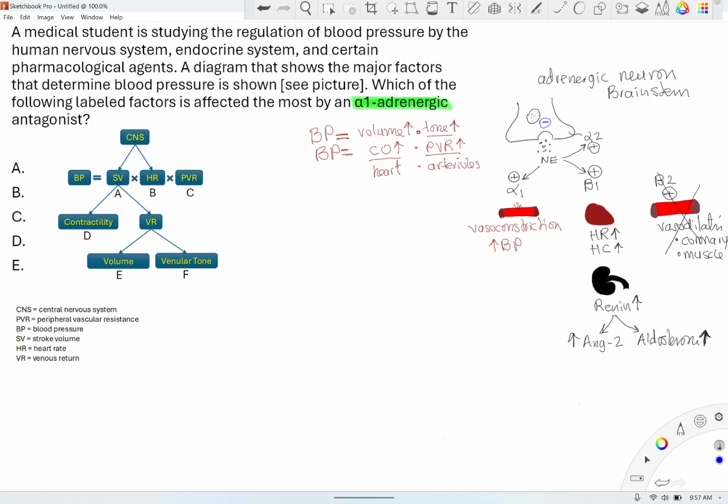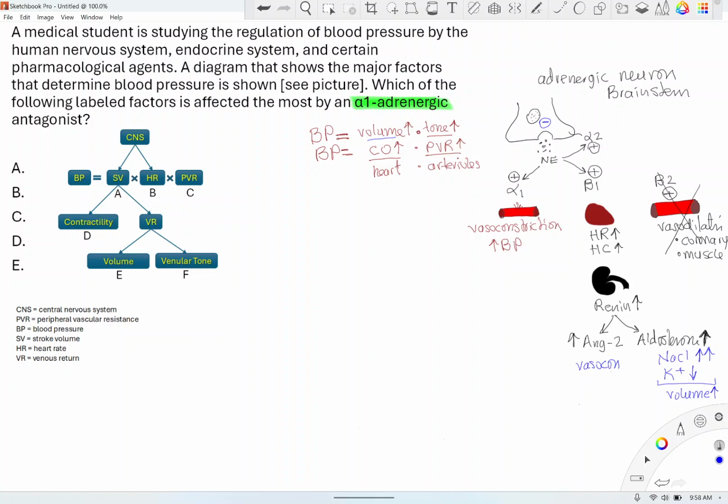Okay, so those are the two things. If you look at it, the aldosterone system takes care of the volume, as we see here. Blood pressure depends on volume, and angiotensin 2 takes care of the vascular tone or vasoconstriction. Coming back to our question now. Our question is saying, alpha 1 adrenergic antagonist, alpha 1 blocker, acts on which of these structures in the diagram? We said alpha 1 acts on the blood vessels. Okay, blood vessels, in this case, vasoconstriction.